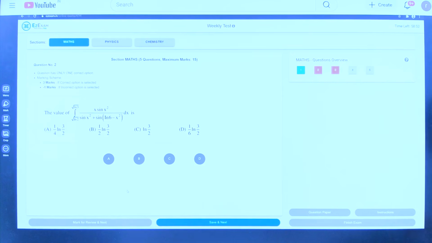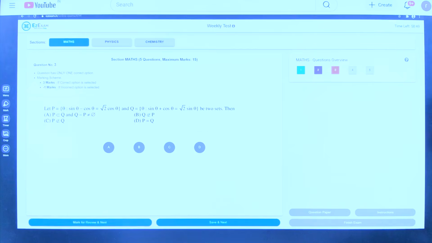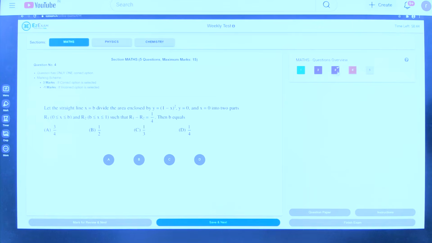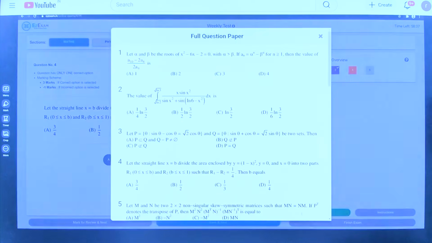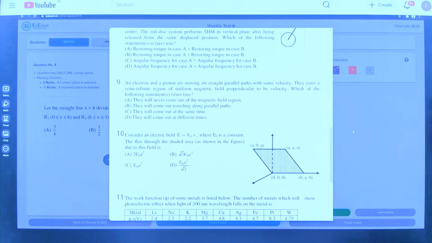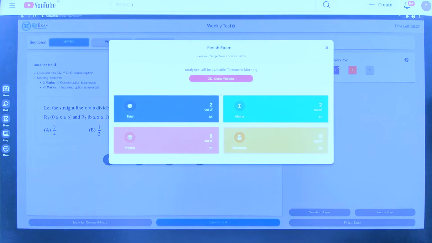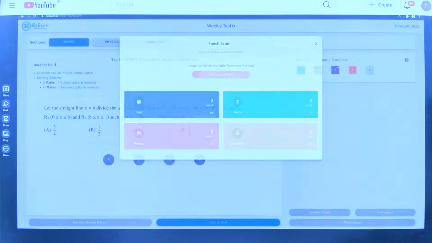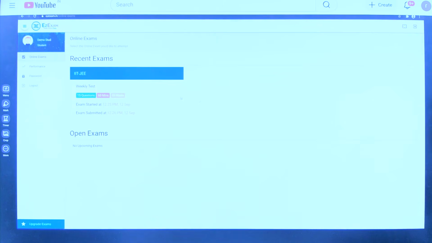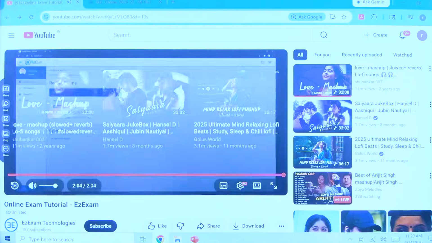If you want to answer a question later, you can mark it for review. Note that if you select an option and mark, the question status will change to answered and marked for review, and your response will be saved for evaluation. The entire question paper can be viewed at any time here. Once you are done, you can submit your exam here, and after confirming, you will instantly get your scores. Exam analytics, like the rank and percentile, will be checked after everyone has taken the exam, and then be available in the performance section later. Thanks for watching.